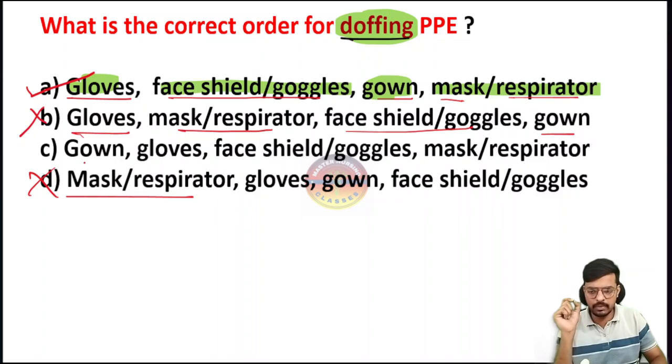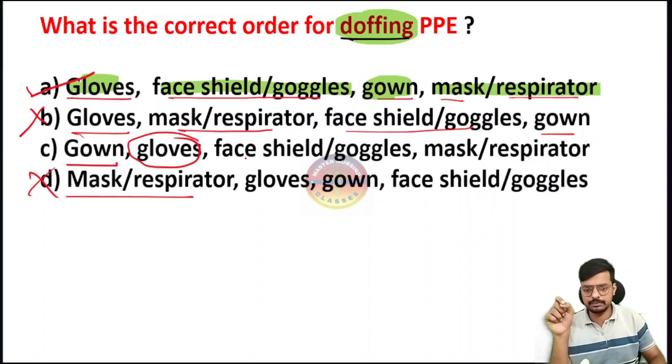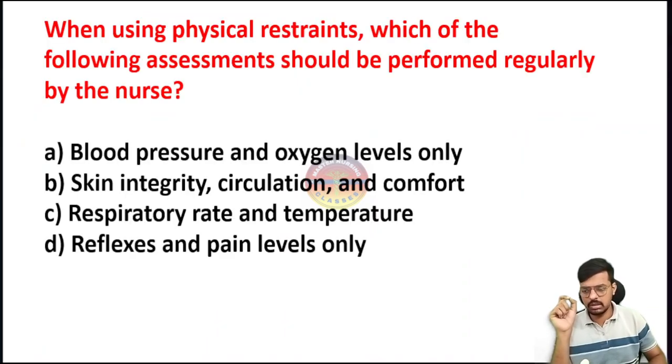Then option C is telling gown we have to remove first. No, gown we won't remove first. First we will remove the gloves. So it's very important. It is eliminated here. I'm not going to waste your time more. So this is the correct sequence: remove the gloves, then remove the face shield and goggle, then remove the gown, then remove the mask or respirator at last. This is the correct sequence, right?